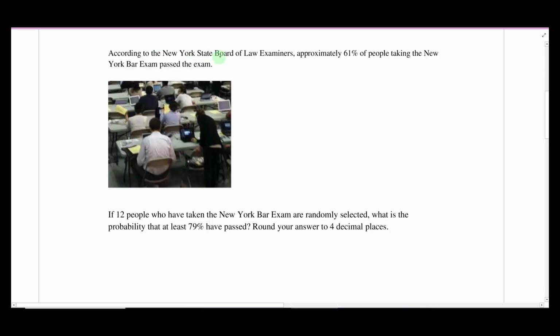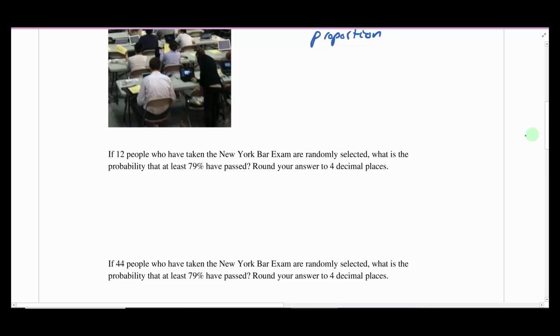It says, according to the New York State Board of Law Examiners, approximately 61% of people taking the New York bar exam pass the exam. Whenever you see something like 61%, or 30% of people smoke, they're giving you a proportion, even if they don't expressly state it. This is a proportion of people that did something. So we're probably going to be finding a probability related to a proportion, which means we'll probably be using a sampling distribution for the proportion.